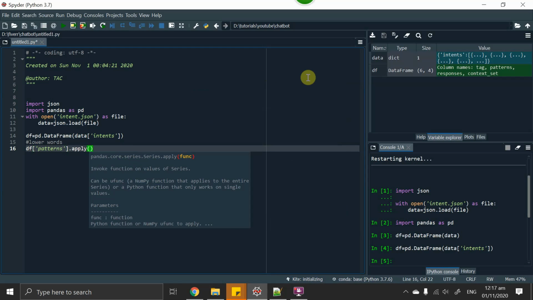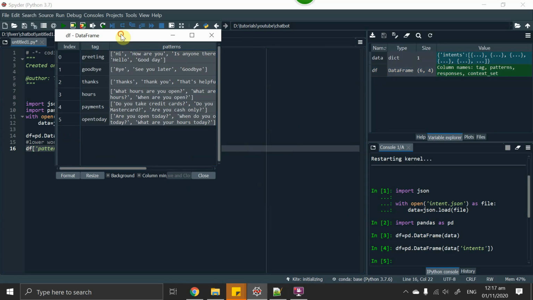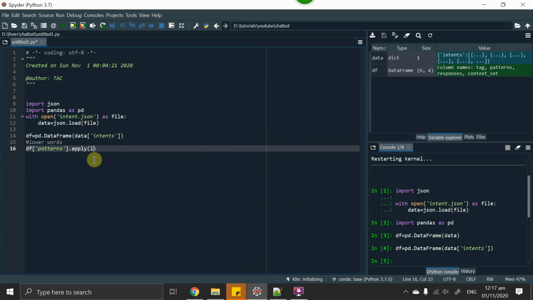What we are going to do is take each of these lists, and from each of these lists we will lower each of these strings. So I'm calling lambda x. What will lambda x do? It will take each list, and from each list we have to get each string. For getting each string from each list, we need to do list comprehension: i for i in x.